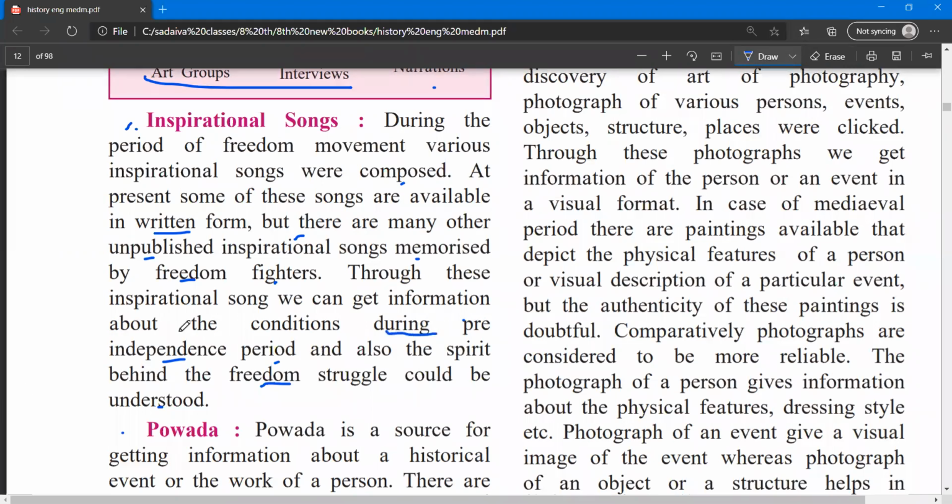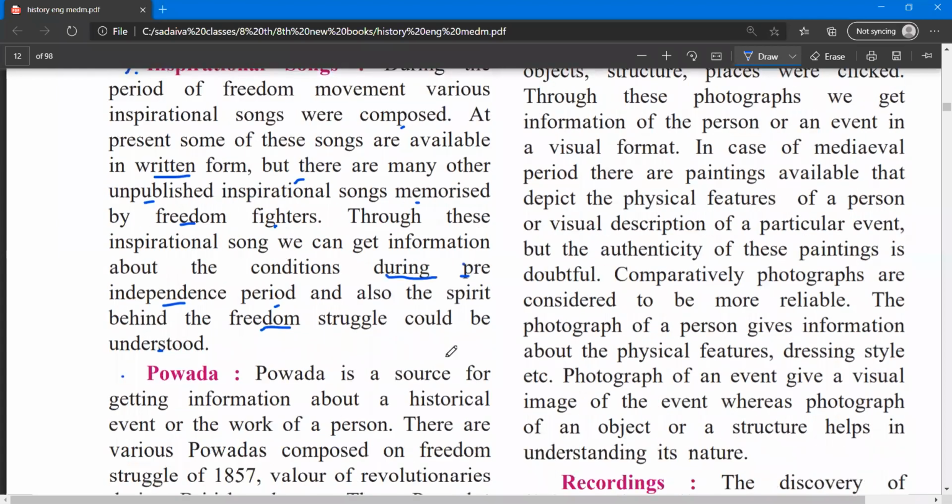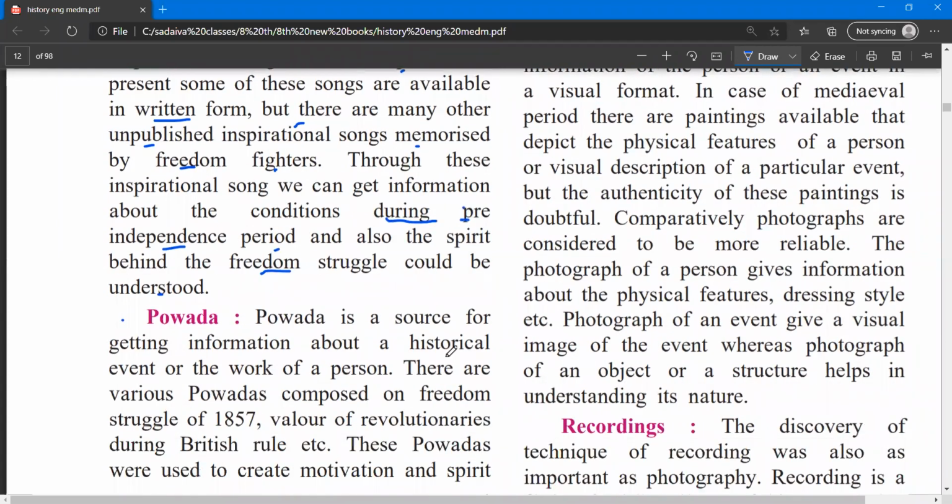So the inspirational song gives us the idea about that. This is how the inspirational song is important.